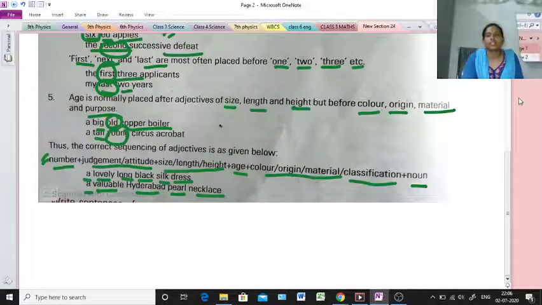Okay. So this is a very simple thing I have discussed. So now I hope you are clear about adjectives, and you have to learn where to use adjectives. You have to learn the proper sequencing of adjectives.